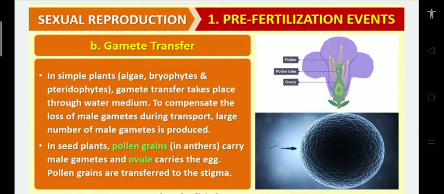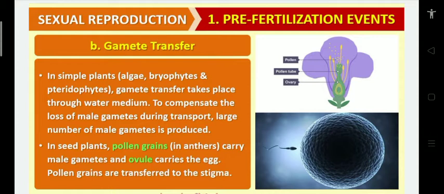Then in seed plants, angiosperms and gymnosperms, pollen grains carry the male gametes, and ovules carry the egg cell. Which of the following structures carries the male gametes in seed plants? Pollen grain. Which of the following structures carries the egg cell in angiosperms? Ovule.